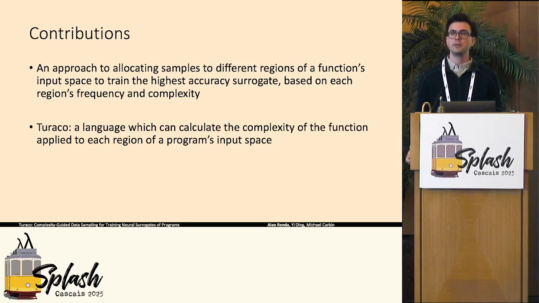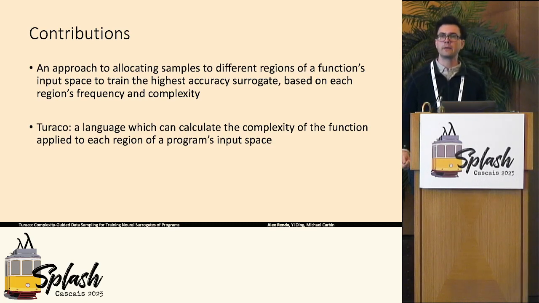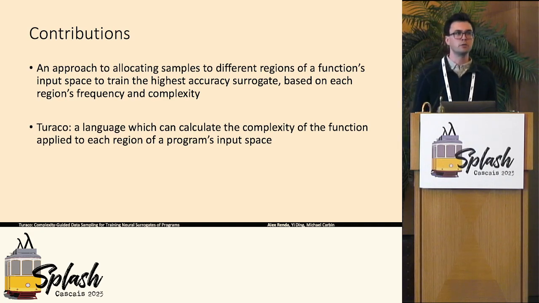And our second contribution is Turaco, which is a programming language in which we can actually compute the complexity of the function applied by a program to each different region of its input space. And so together, these two contributions allow us to reason about the data distribution to use to train the highest accuracy surrogate of some given Turaco program.